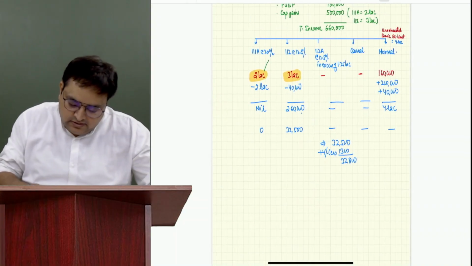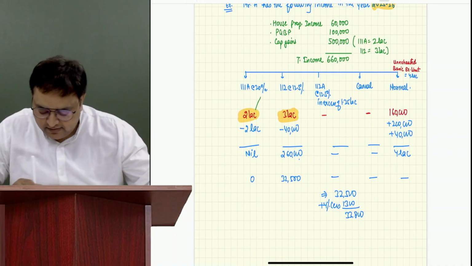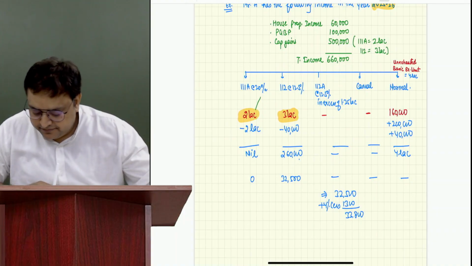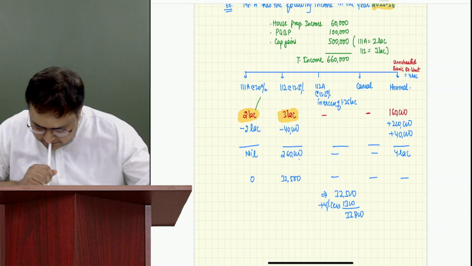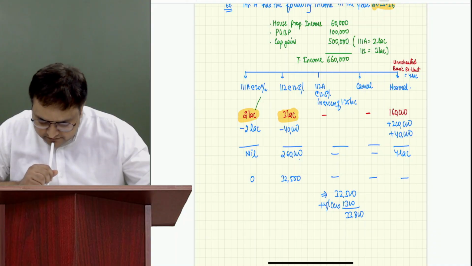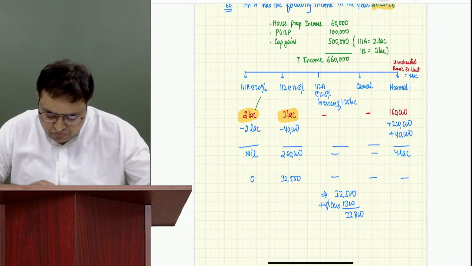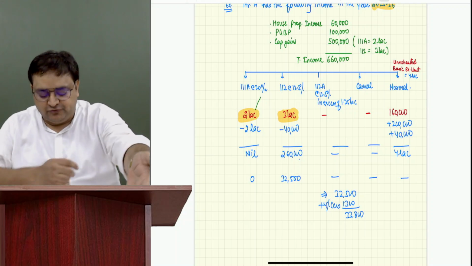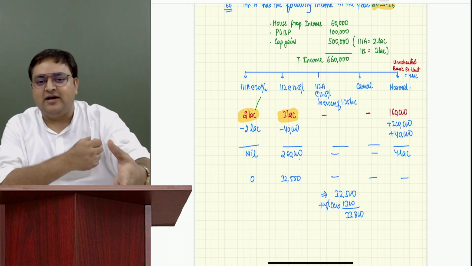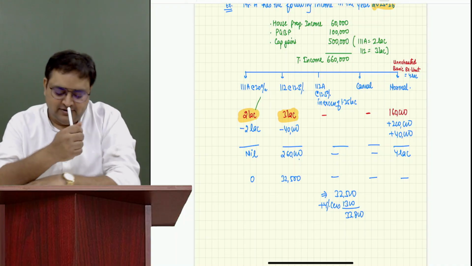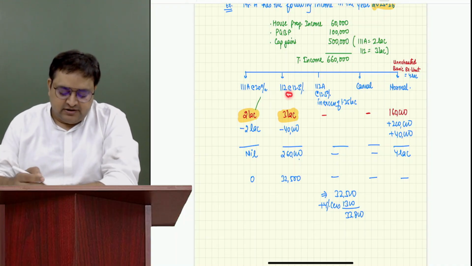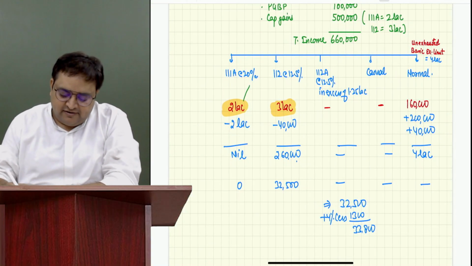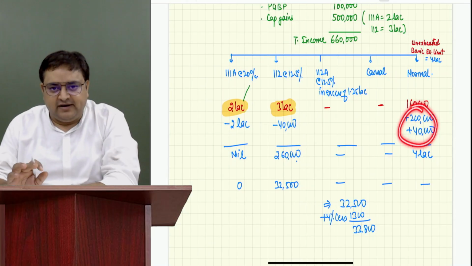I kind of didn't understand why we are taking out 2 lakhs from 111A first and not 112. Okay, very good question. In fact, I was supposed to tell this after 10 minutes, but since you asked, let me answer it right now. Purvi is telling me, sir, we need 2.4 lakh rupees, right?